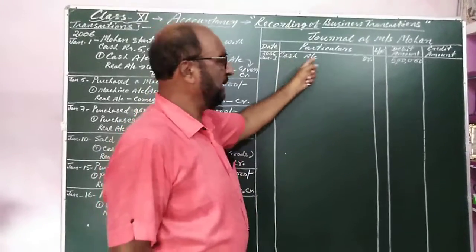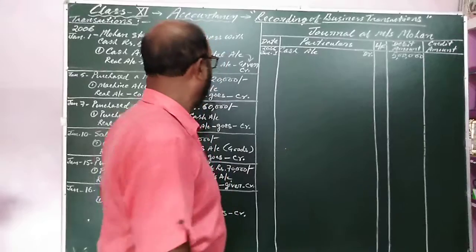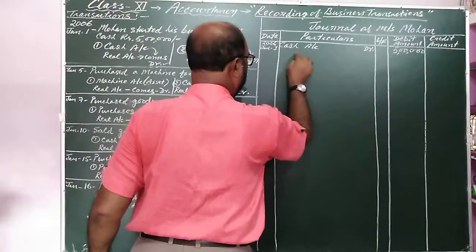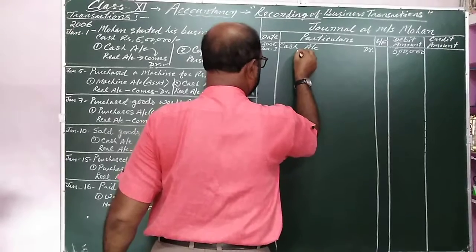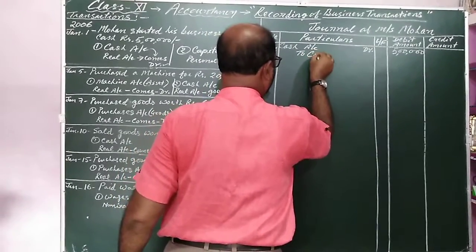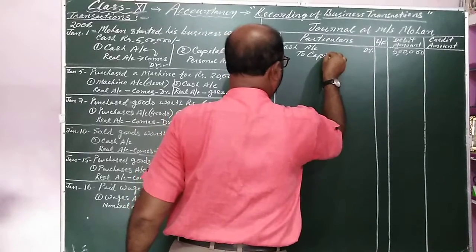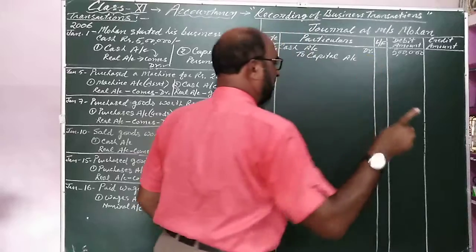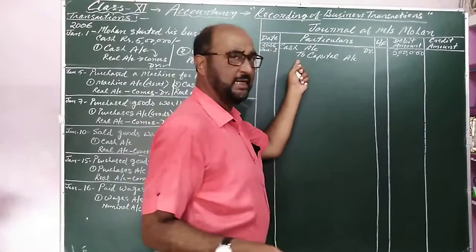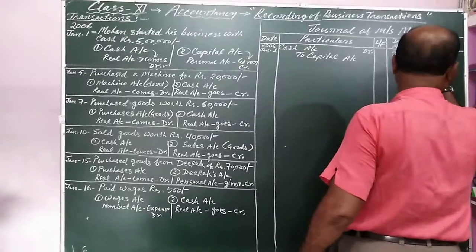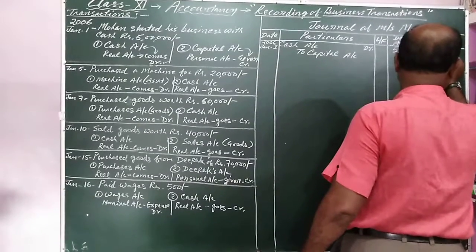The debit effect is written first, and after that the credit effect is written, after leaving a small space like this. To capital account. Credit is not written. To indicates the credit. And in the credit amount column, 5 lakh is written.